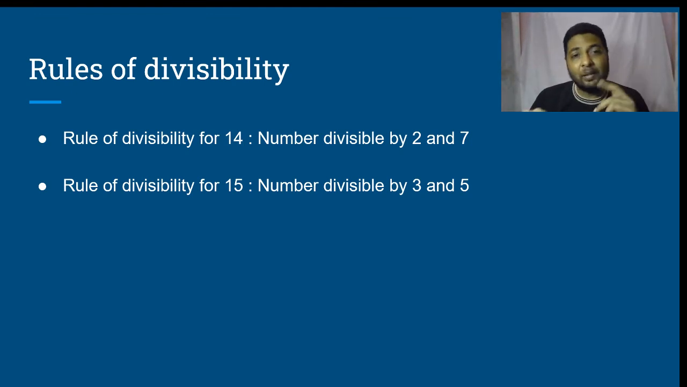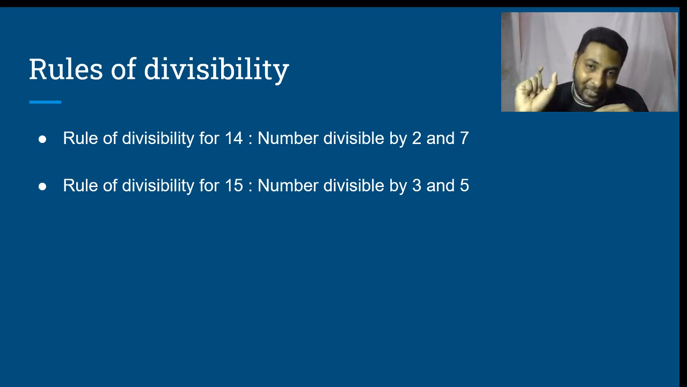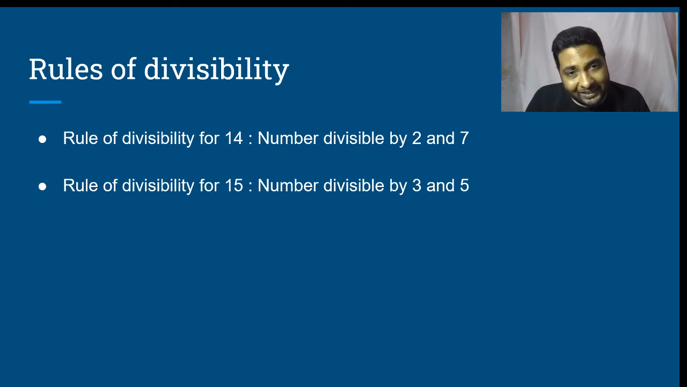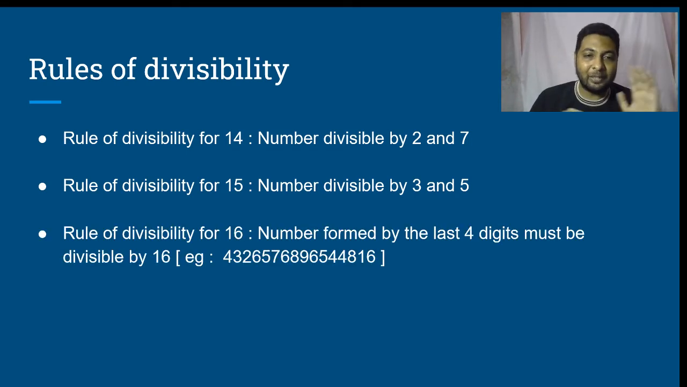What is the rule of divisibility for 16 then? See, for 2, the units place digit should have been divisible by 2. For 4, which is 2 squared, the number formed by the last 2 digits. For 2 cube, which is 8, the number formed by the last 3 digits. Then for 16, 2 to the power 4, the number formed by the last 4 digits. If it is divisible by 16, the given number is divisible by 16.